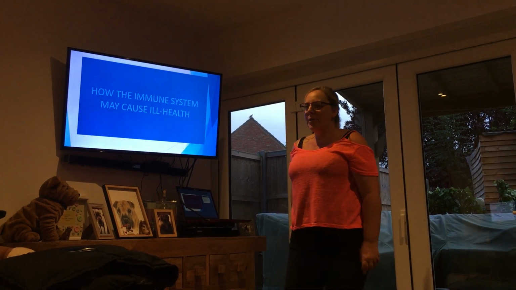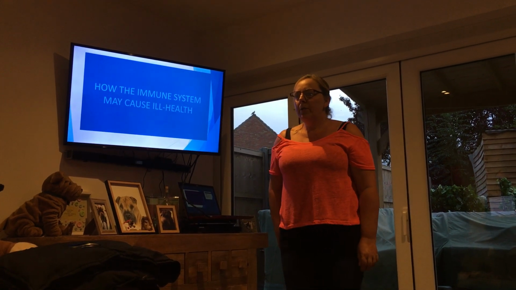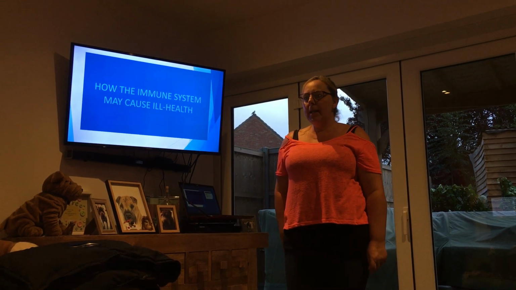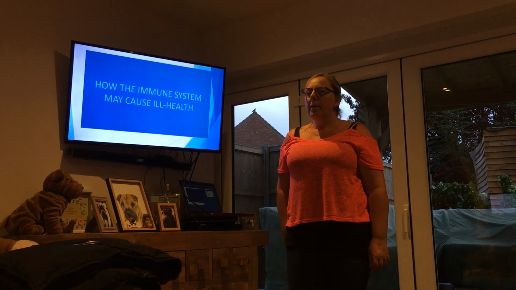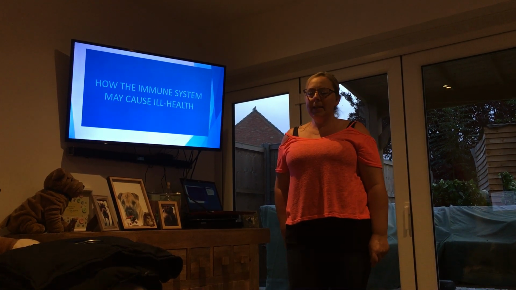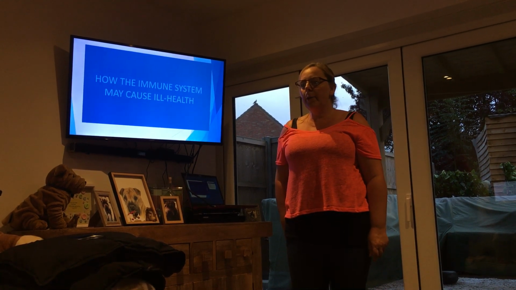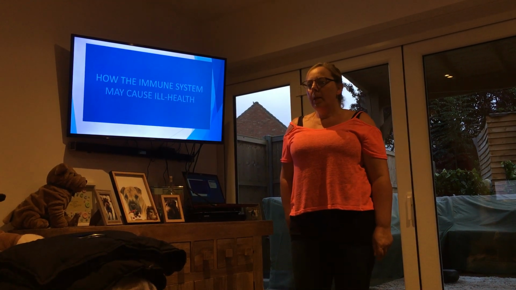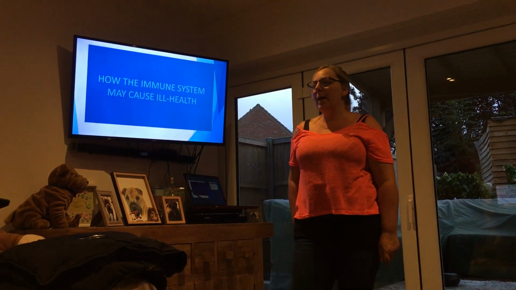How the immune system may cause ill health. This is called autoimmune disorder. There are more than 80 types of autoimmune disease, AD, which can be difficult to diagnose. The immune system can make a mistake and attack your own healthy cells. This can affect many parts of the body, causing ill health. The common affected areas are your joints, blood vessels, red blood cells, endocrine glands, skin, connective tissue, and muscles. Triggers such as bacteria or virus, chemical or environmental irritants, and drugs are thought to be causes of AD, but this is not yet fully known. They are chronic conditions, but symptoms can be alleviated, though not cured, by self-care and medication.